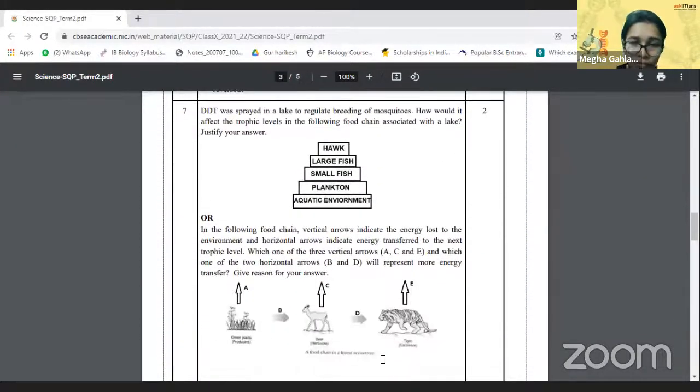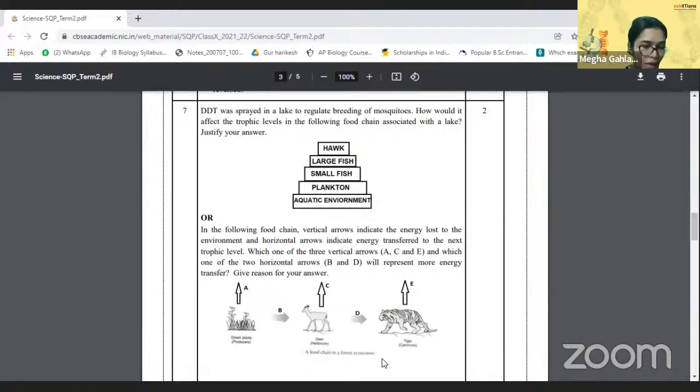Okay, there you go. DDT was sprayed in a lake to regulate breeding of mosquitoes. Everyone knows that DDT was used in the earlier times, but now it's not anymore. How would it affect the trophic levels in the following food chain associated with the lake? Justify your answer. Very good, Arohi.